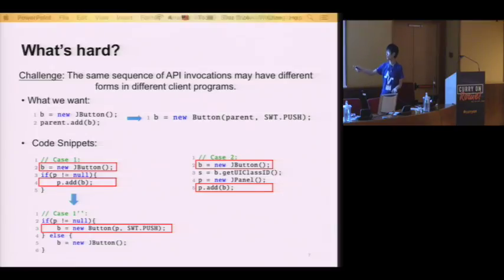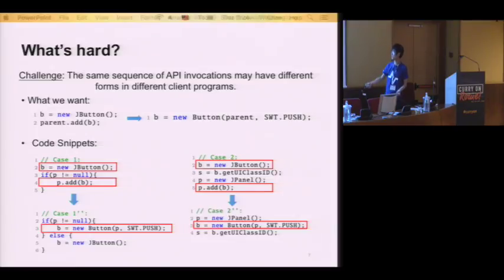So for the first one, you need to create only in the first branch. For the second one, you need to reorder the statements in a mysterious way. For example, you may ask why the fourth line comes to the second line here. As a result, if an API developer wants to specify this relationship, he needs to consider all possible corner cases, because the API developer will not actually know what's going to happen in the client program. So this is very hard.